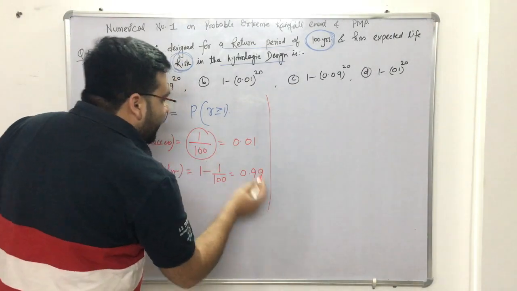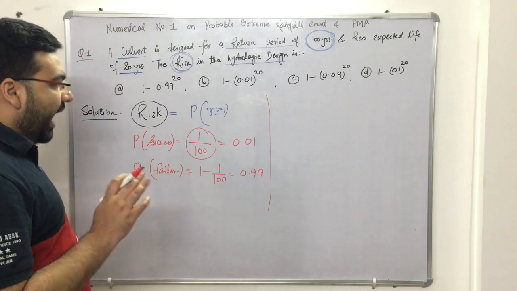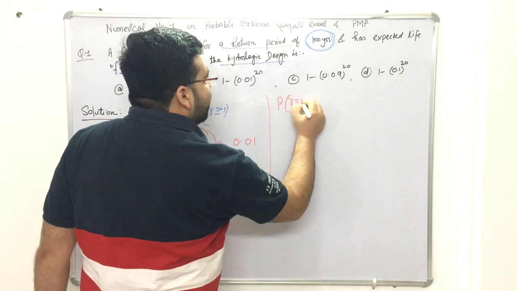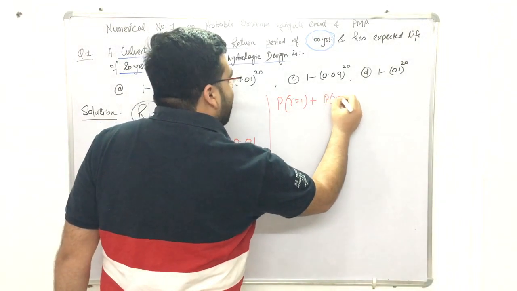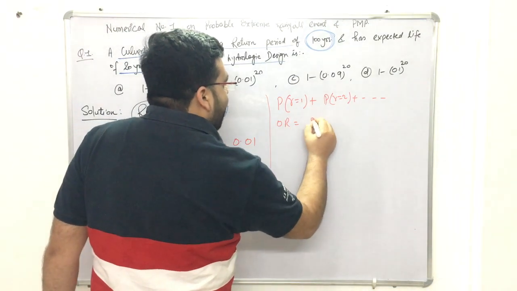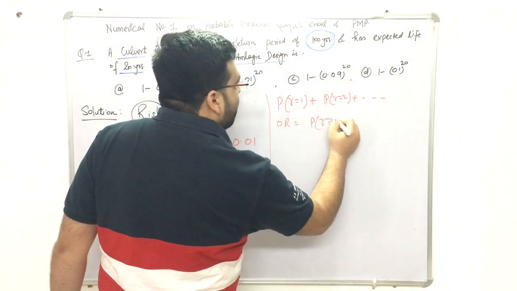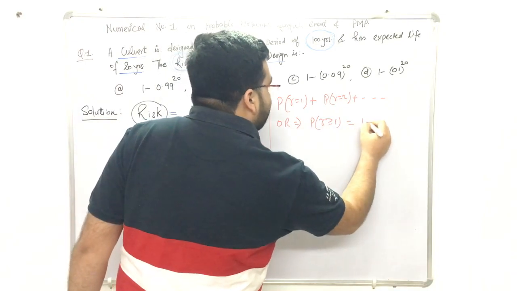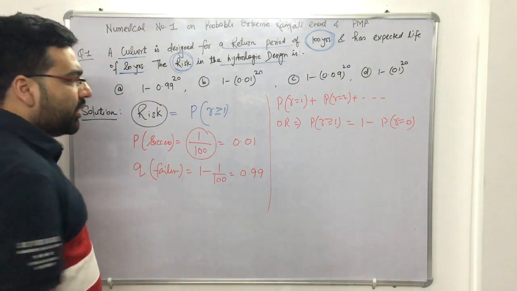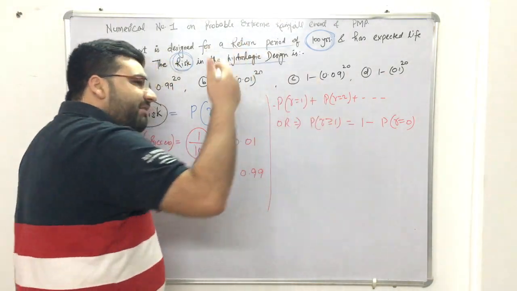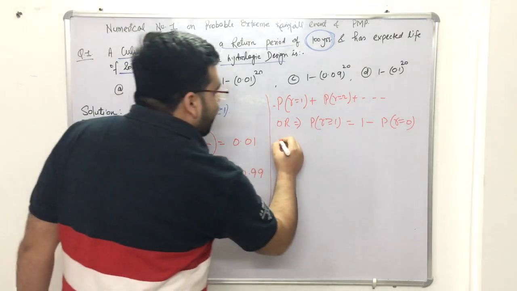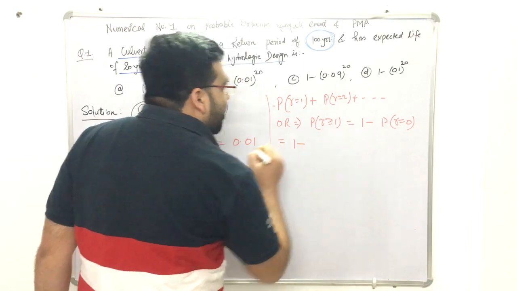Now, I told you that if you want to calculate the probability of it happening at least once, there are two methods. First is probability of R equals 1 plus probability of R equals 2 plus so on. Or the probability of R greater than or equal to 1 will be equal to 1 minus probability of R equals 0. There is no need to apply the long formula. Being an engineer, we have to apply the shortest method, so it will be equal to 1 minus probability of R equals 0.